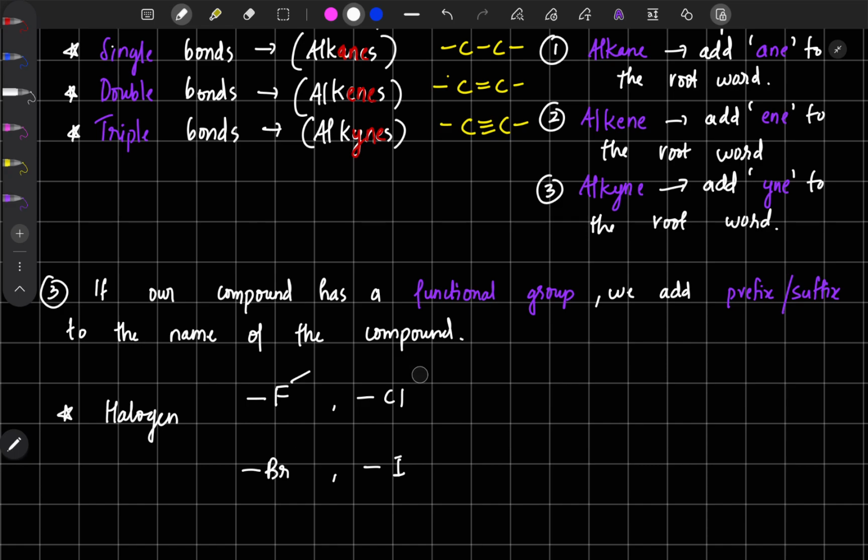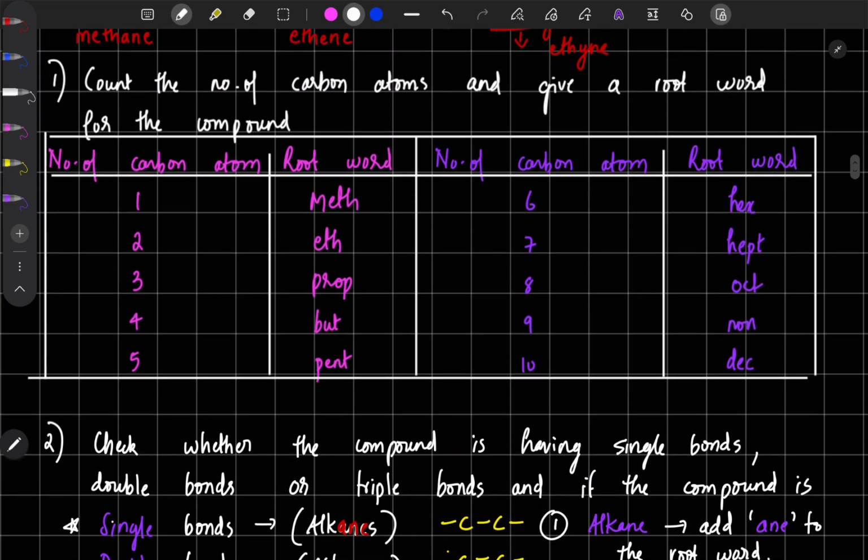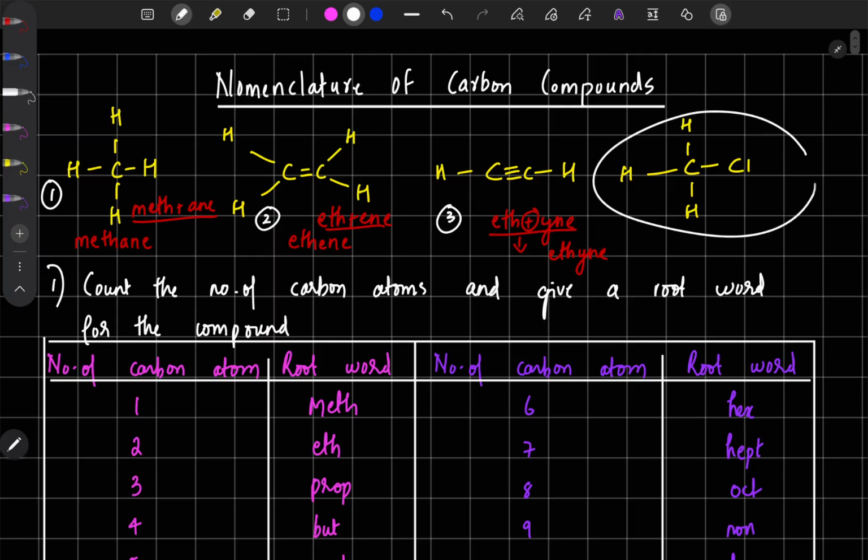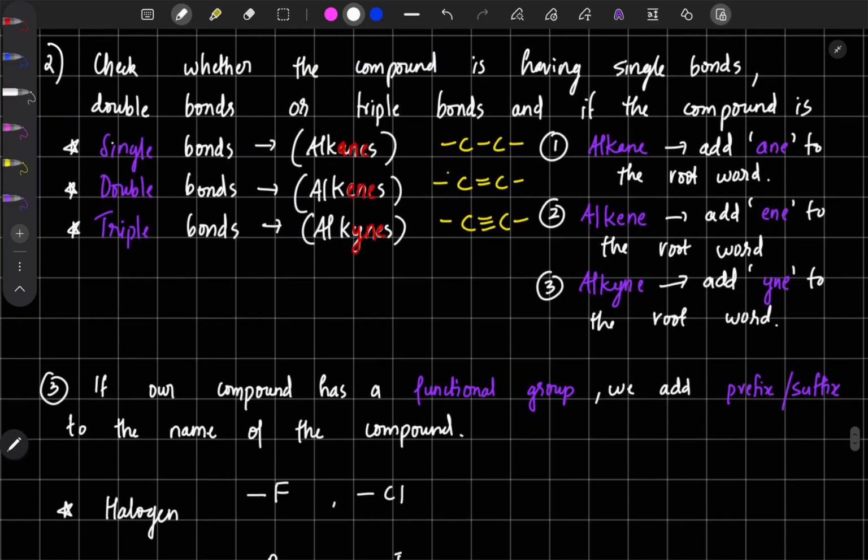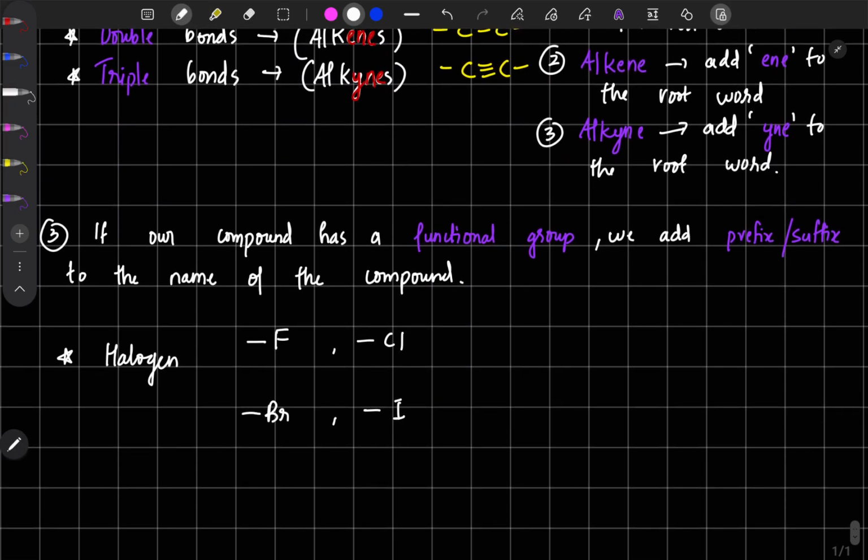If these are substituted to a compound, for example, like this, this is chlorine substituted. So if it is something substituted like this, we'll call them halogen functional group. For halogen functional group it is prefix. It can be either prefix or suffix, in this case it is prefix. So I'll write here prefix.